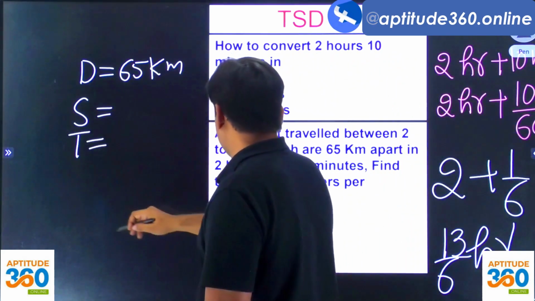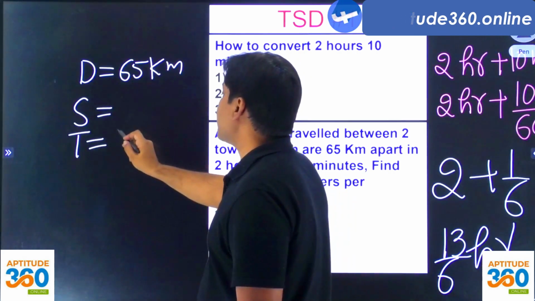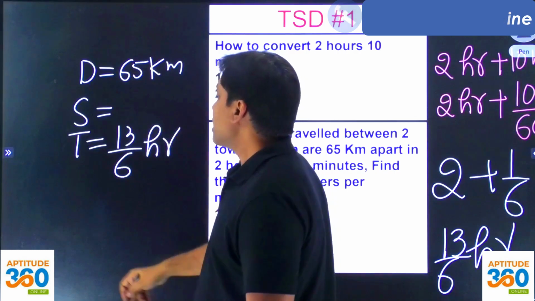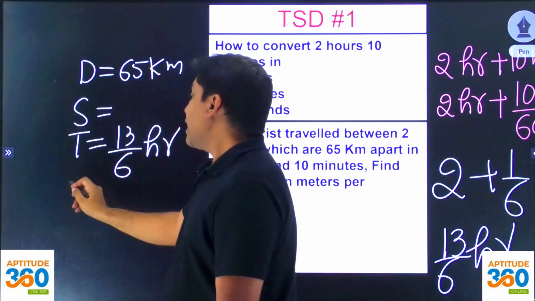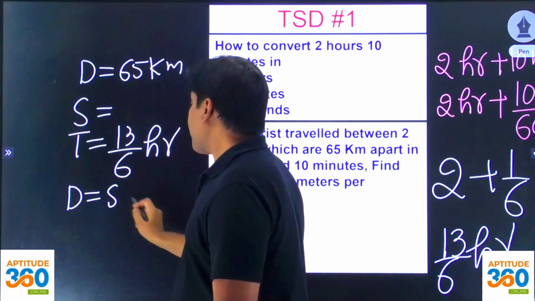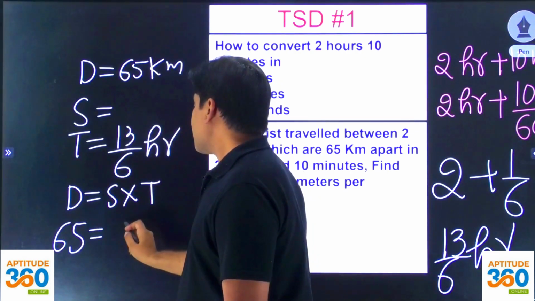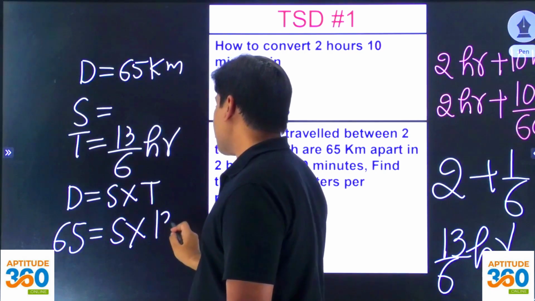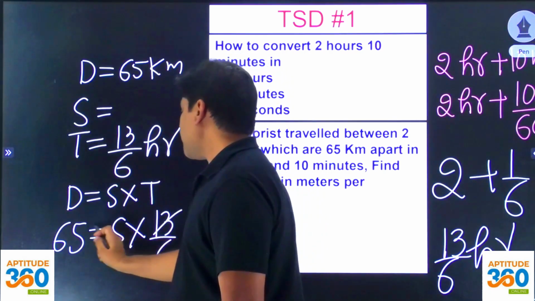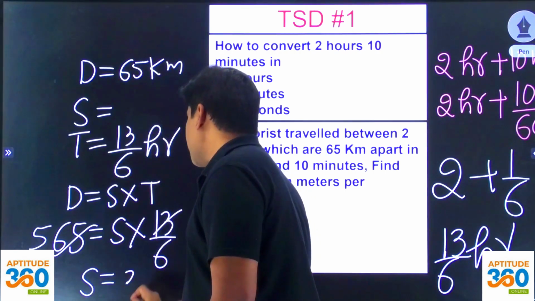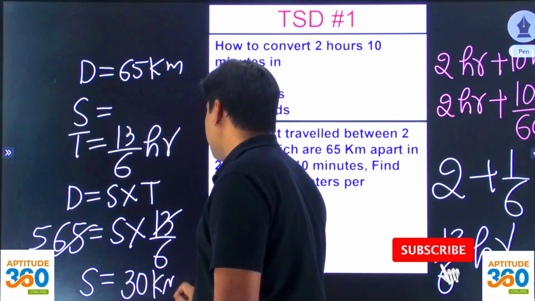And what is this time? Time is 2 hours 10 minutes, which we just converted as 13/6 hours. So can we find out the speed? Yes. Distance is equal to speed into time, right? So this is 65, speed we need to find out, and this is 13/6. If we simplify, speed comes out as 5 into 6, 30 kilometers per hour.